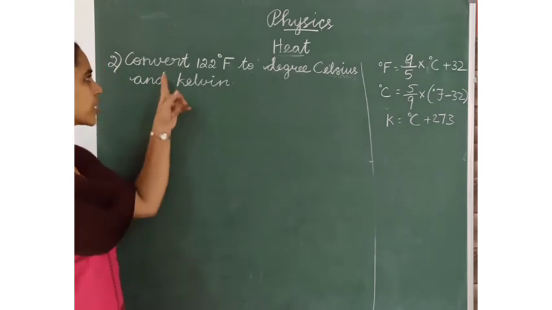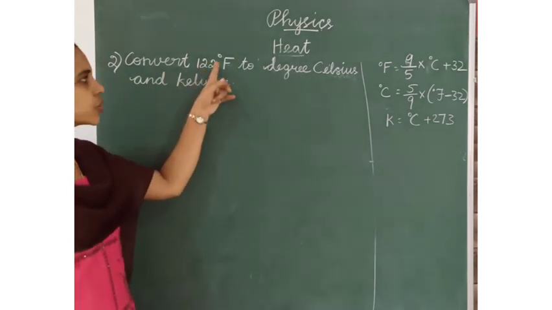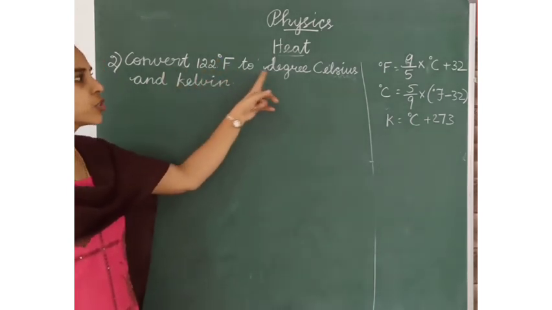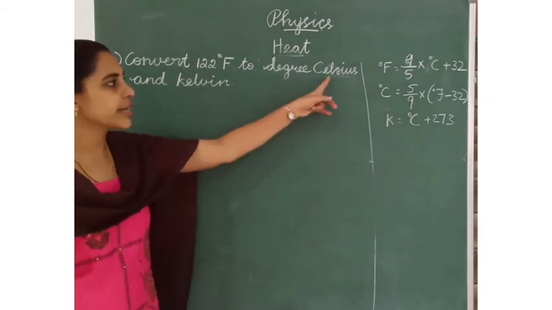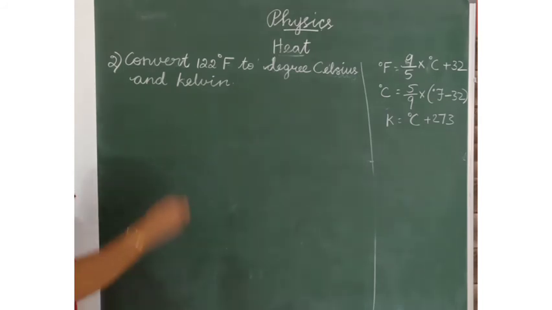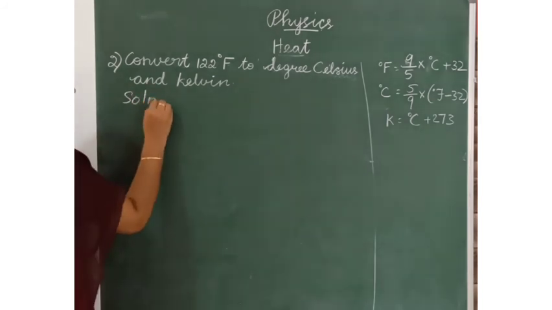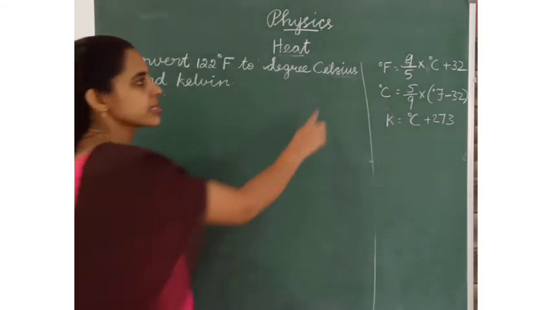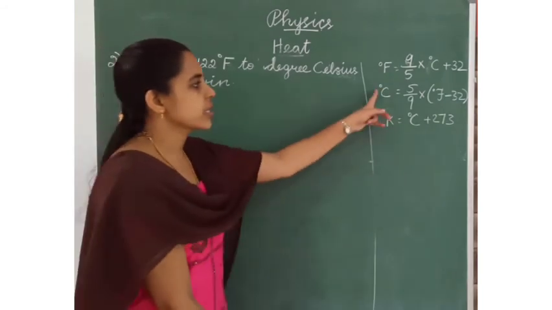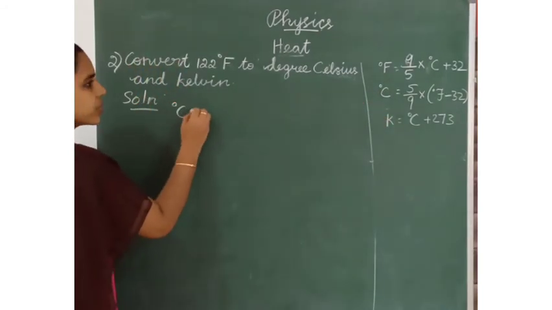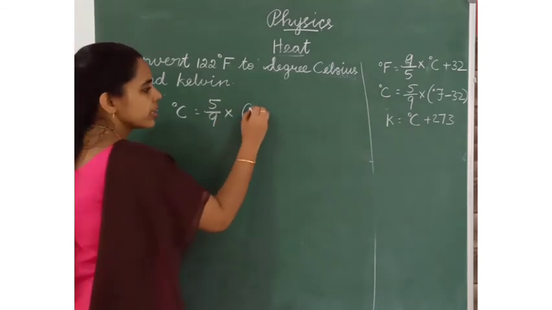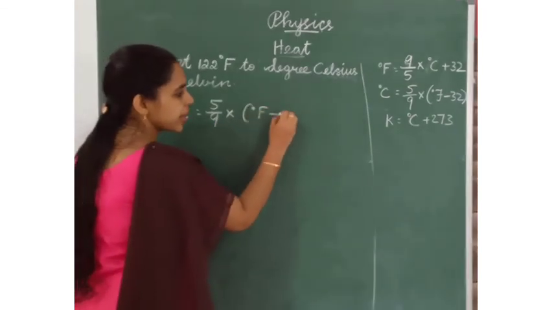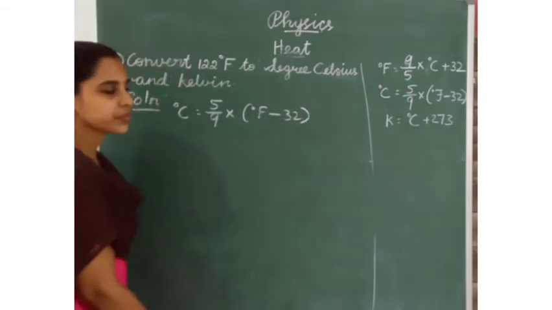Listen to the next question. Convert 122 degree Fahrenheit to degree Celsius and Kelvin. Here we have to find degree Celsius and Kelvin. First we should write the formula to find degree Celsius. Degree Celsius is equal to 5 by 9 into degree Fahrenheit minus 32.